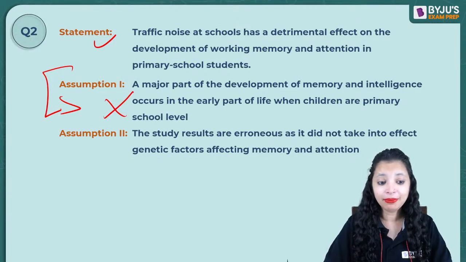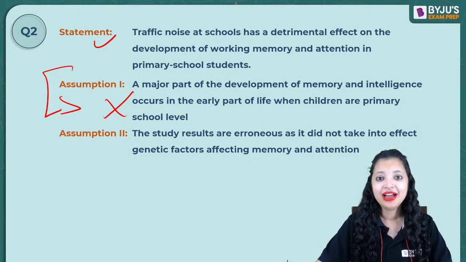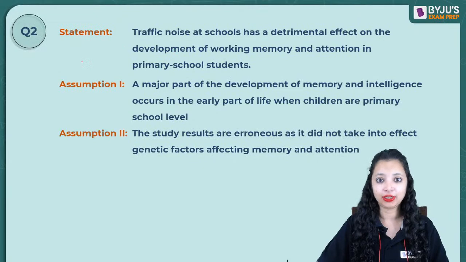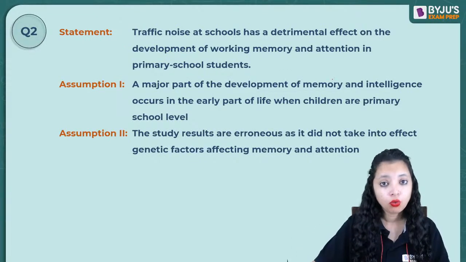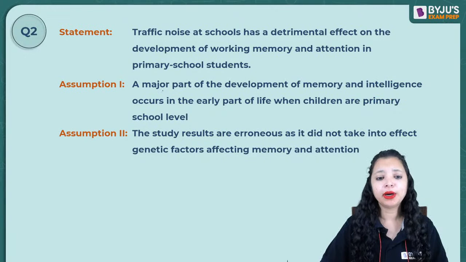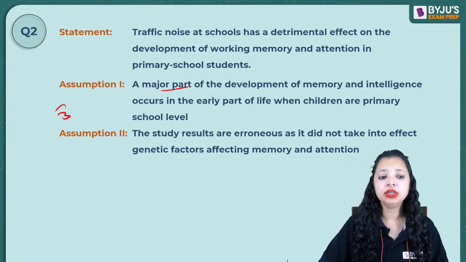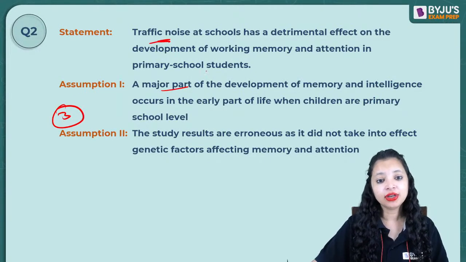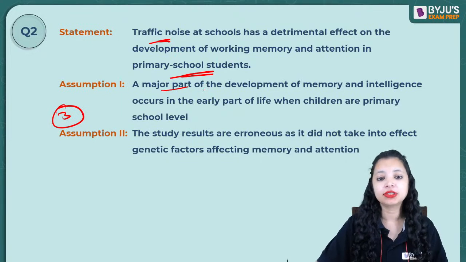Did you get the fundamental here, Shubhra, Diya and AZK? My question is not dependent on it. I'll give you another reason. One, my question does not talk about intelligence. So this is an unrelated term altogether. Two, maybe the major part of development happens when the child is 3 years old. Still, traffic noise can have a detrimental effect on primary school students.